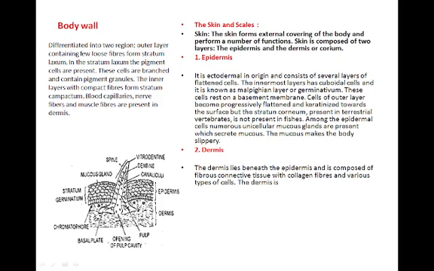Then the derivatives of the skin play an important role in the metabolic activities of the body and also provide protection to the body. In the skin there are chromatophores with various kinds of pigment in the dermis, and they give beautiful color patterns to the body of these animals. The skin also has receptors, which communicate changes in the surroundings to the animal and help it communicate with its surroundings and its internal environment.